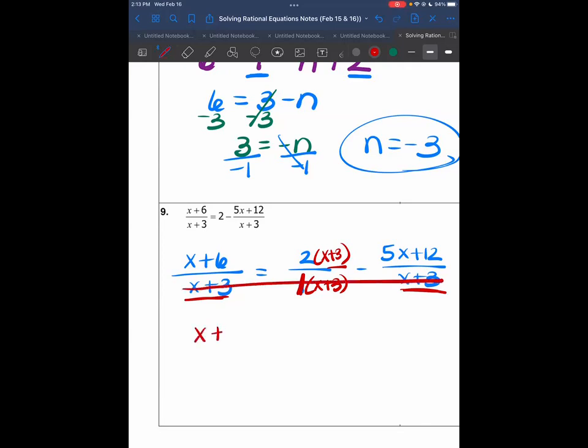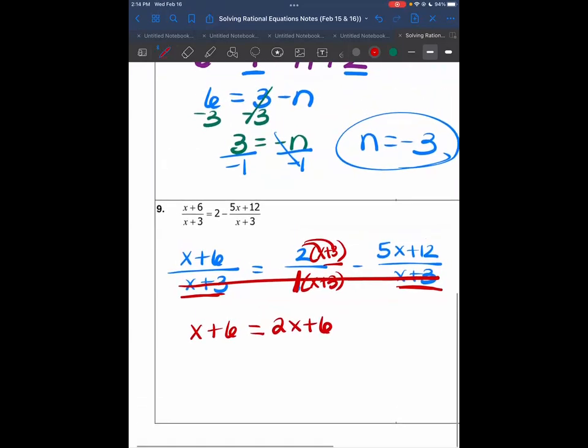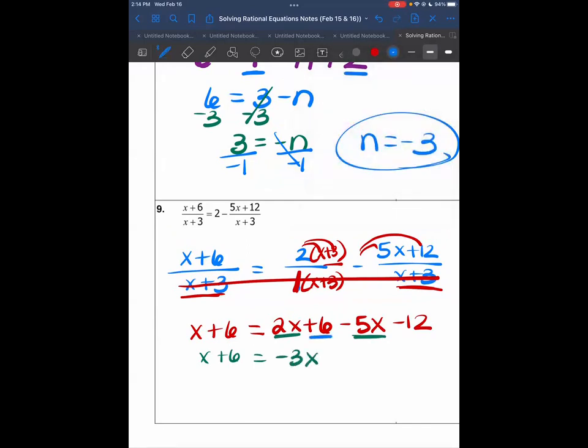And we end up with x plus 6 is equal to, distribute the 2, gives us 2x plus 6. And then make sure you distribute the negative, which is minus 5x minus 12. We end up with these two become negative 3x. And then we can also do the 6 and the negative 12, which gives us negative 6.